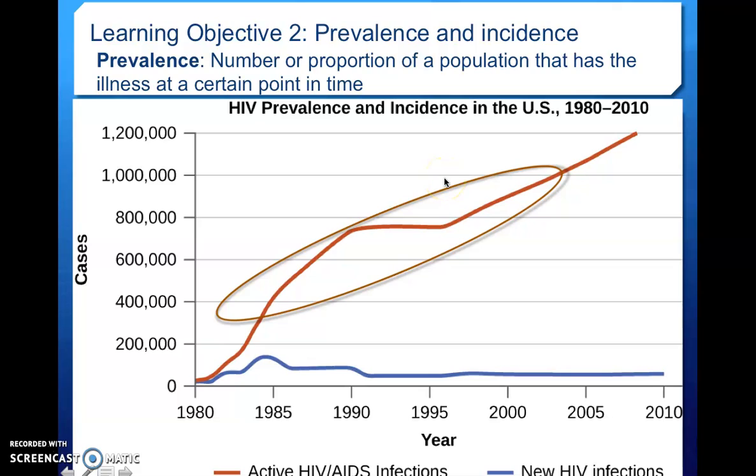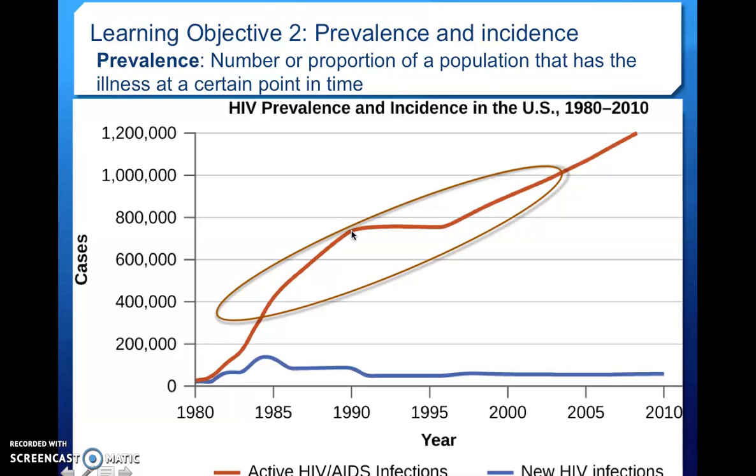This is your prevalence. So HIV is not something that we have a cure for yet, so it keeps adding up over time. The new number of cases add on to the ones that were there before for a total number of cases. So for example, if we look at 1990, there were about 750,000 active cases.